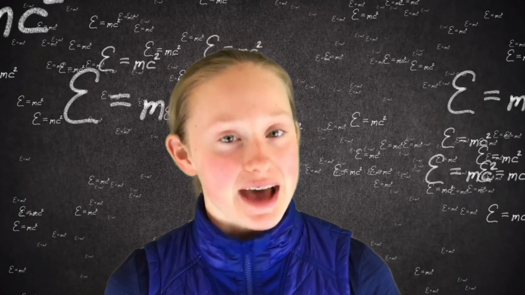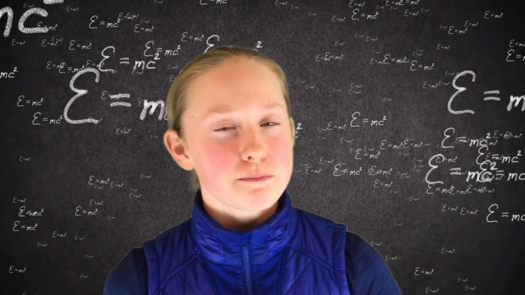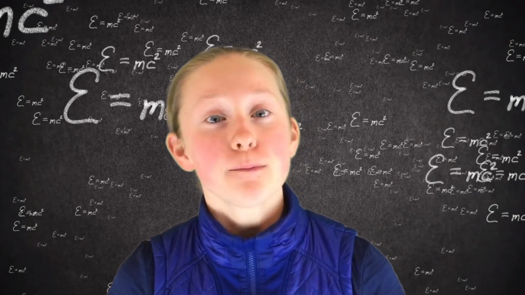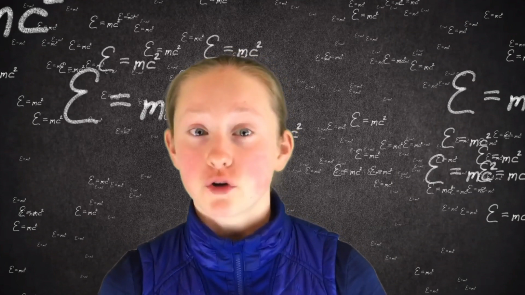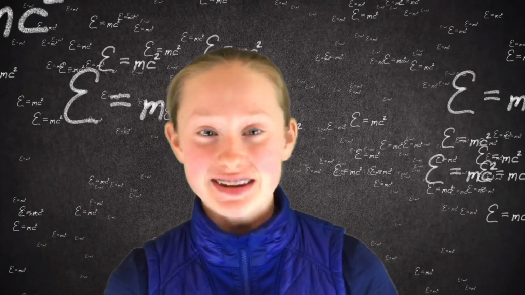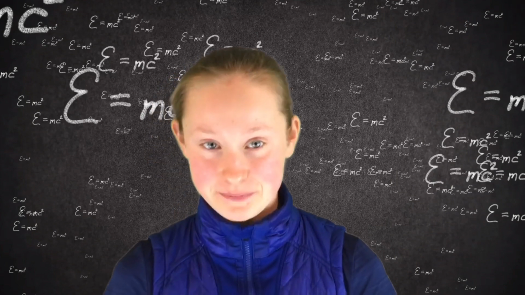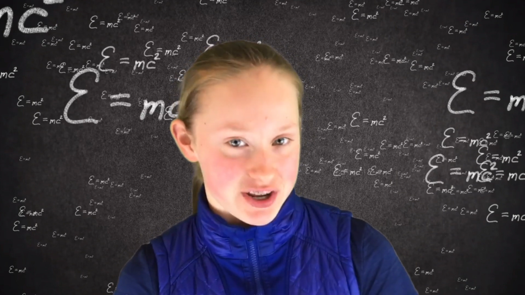Today, we are looking at an aspect of physics, mass and weight. So what is mass exactly? Well, mass is a measurement of how much matter is in an object. Mass is a combination of the total number of atoms, the density of the atoms, and the number of atoms in a particular object. We measure mass in kilograms, which is abbreviated as kg.